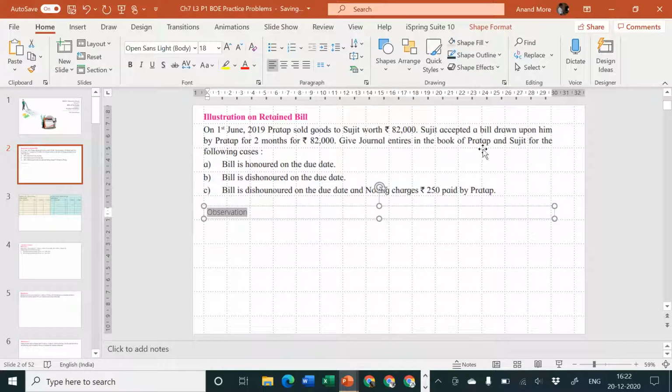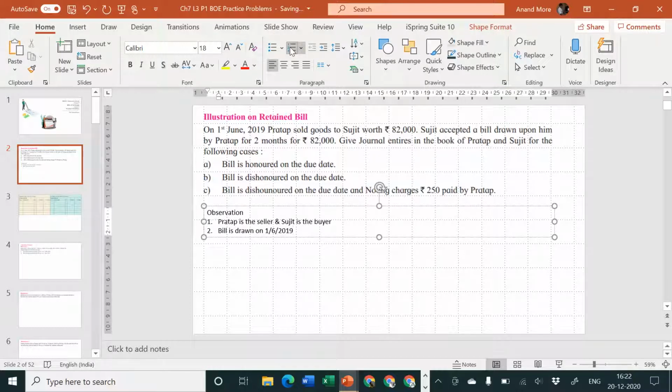Okay, so observation is, first observation, Pratap is the seller and Sujit is the buyer. Second observation, that bill is drawn on 1st of June 2019. Bill is drawn on 1st of June 2019.